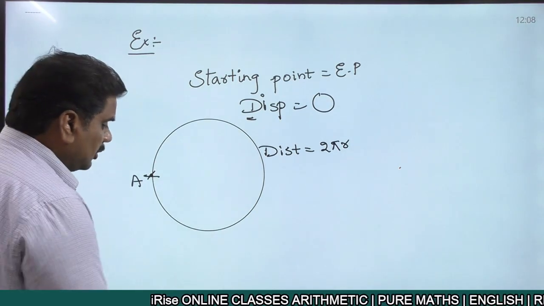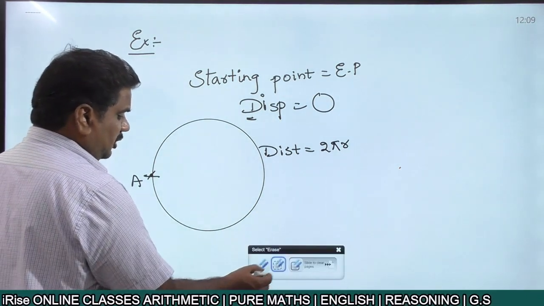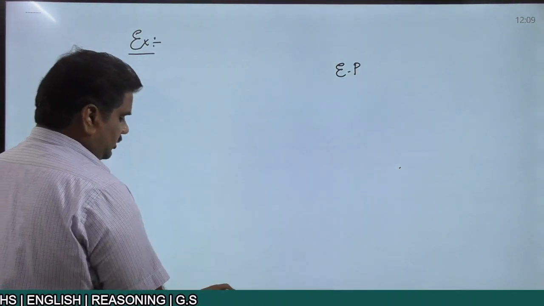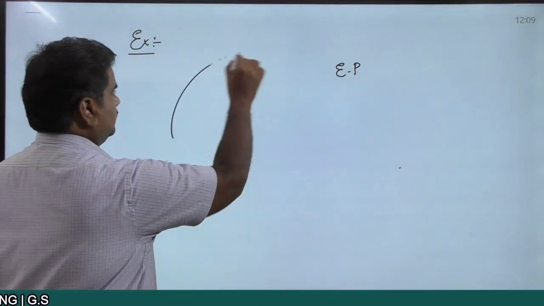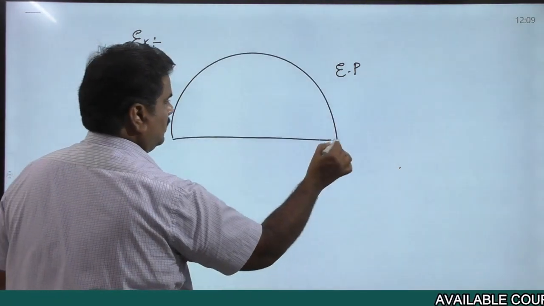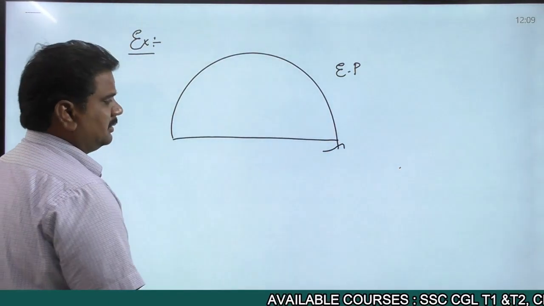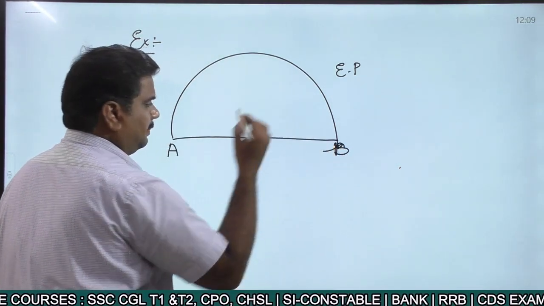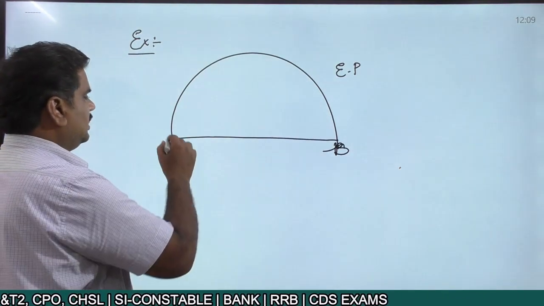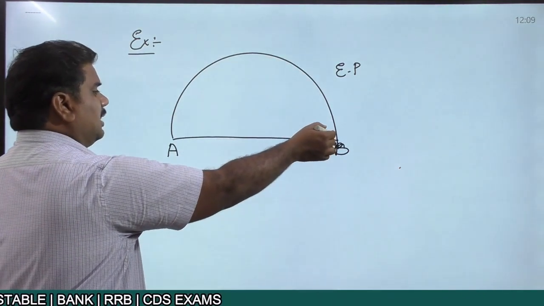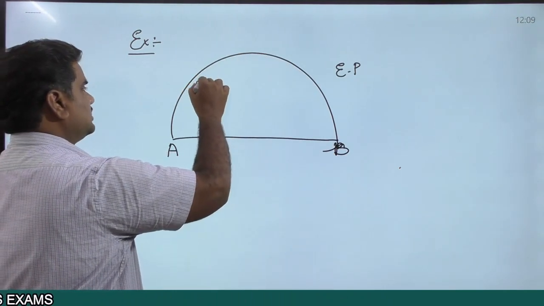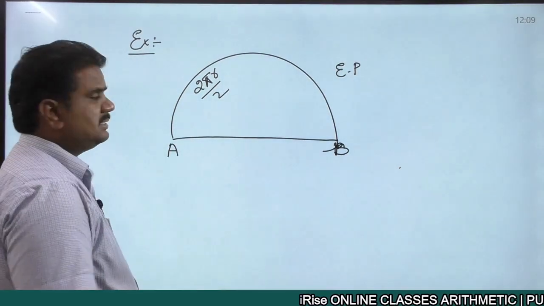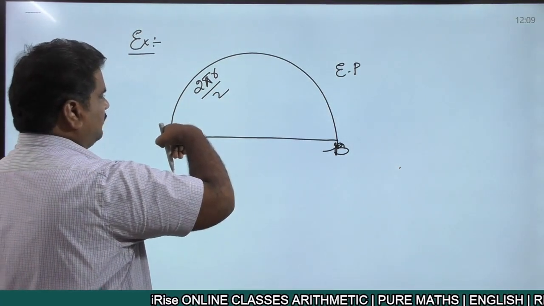At the same time, suppose that you are moving in a semicircular path like this. You are starting at the point A and ending at the point B. When you are moving in a semicircular path, the distance covered is the circumference of the semicircle, which is given by 2 pi r by 2, that is half of the circumference.